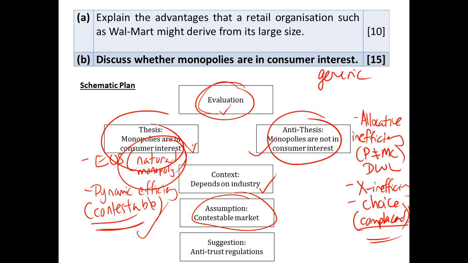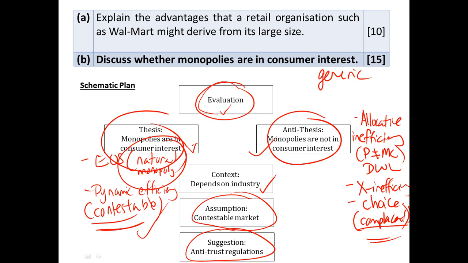And then last but not least, our suggestion. This suggestion can be something you propose, or something that is actually in place already. And I think if you go back and read through some of the articles, they talk about the Microsoft monopoly lawsuit and this kind of thing. You would be aware about how countries' governments these days have what we call antitrust regulations.